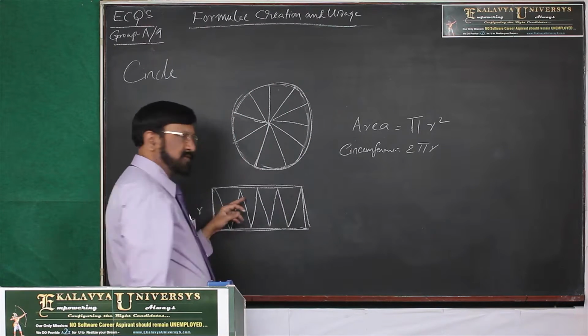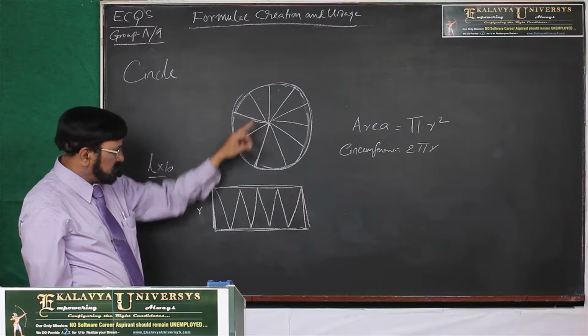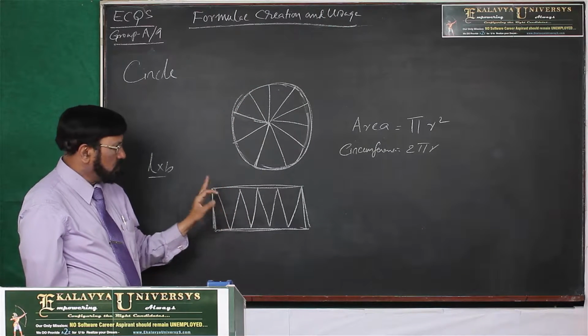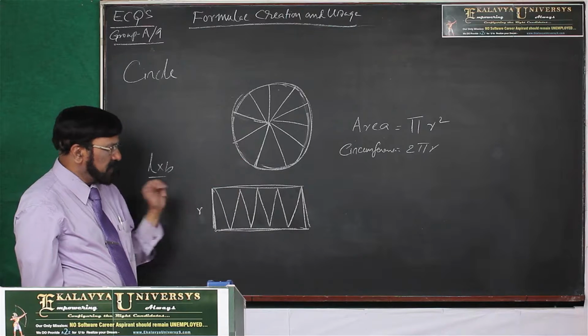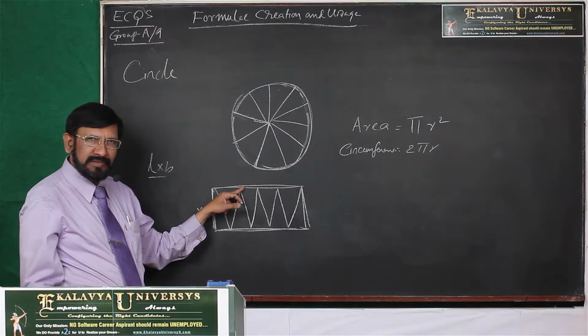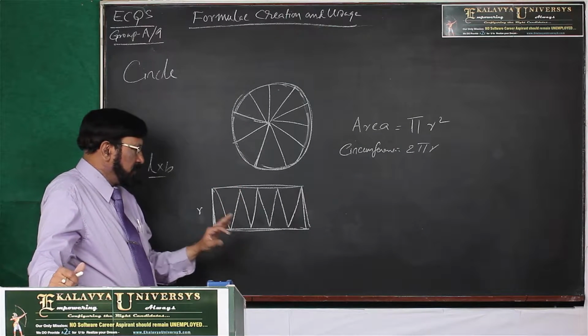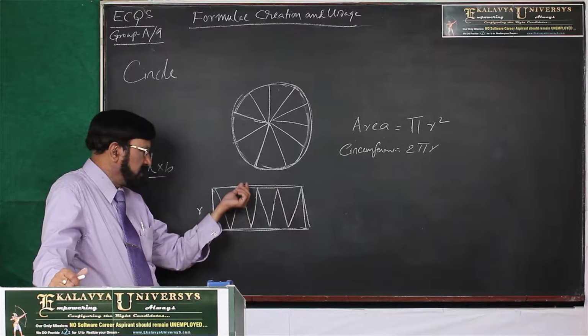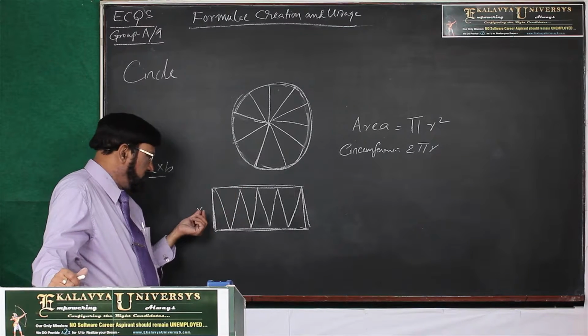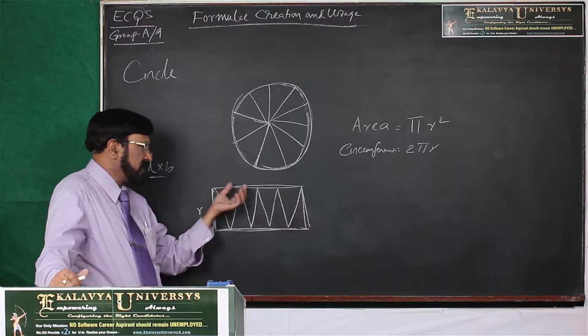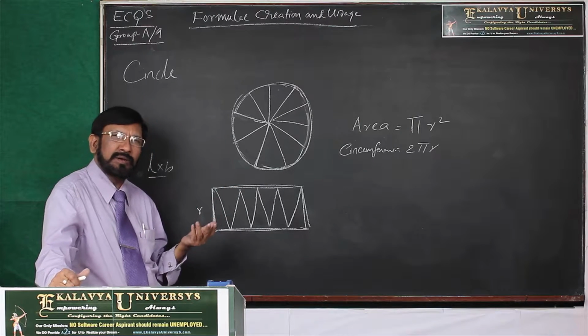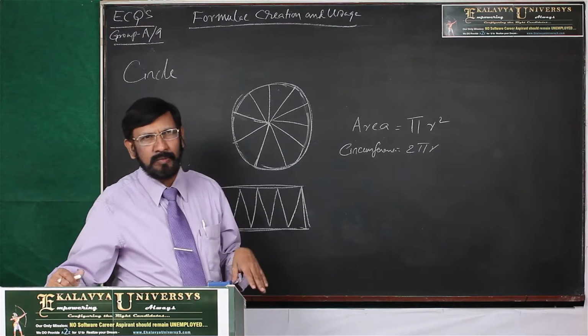With the circumference only the length is formed, but this is divided into two lengths. So each length is circumference by 2. To find the area, circumference by 2 into R you have to make. Again, what is circumference? Again a problem.